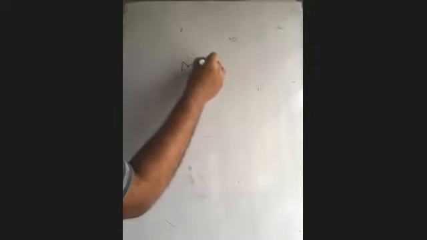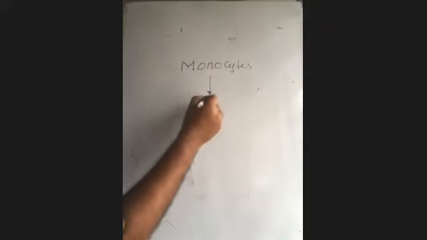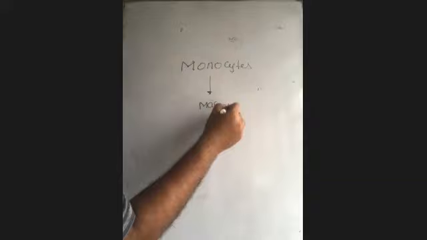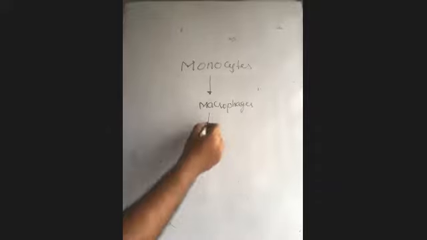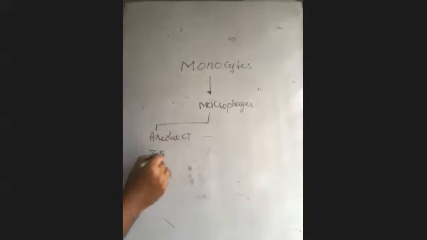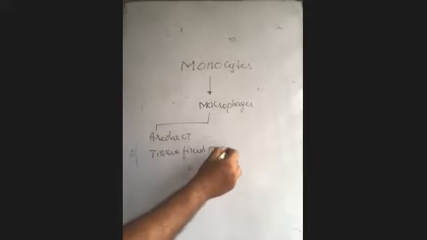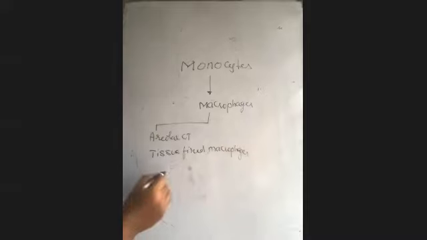So let me start the story from the monocyte. Who is a monocyte? A type of WBC. When they become active, what do you call them? Macrophages. Very good. And they go to the areolar connective tissue and settle there. When they settle there, we have a word for them: tissue fixed macrophages, settled in that areolar connective tissue.